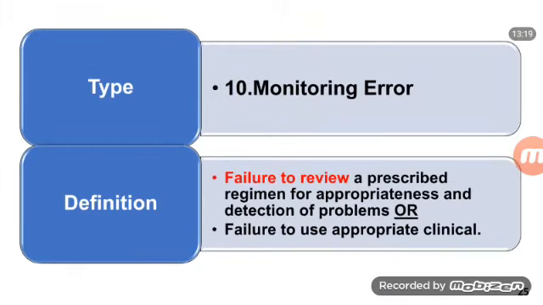Next, monitoring error. In case of monitoring error, failure to review a prescribed regimen for appropriate detection of problems or failure to use appropriate clinical or laboratory data for adequate assessment of patient response to prescribed therapy. Next, compliance error.